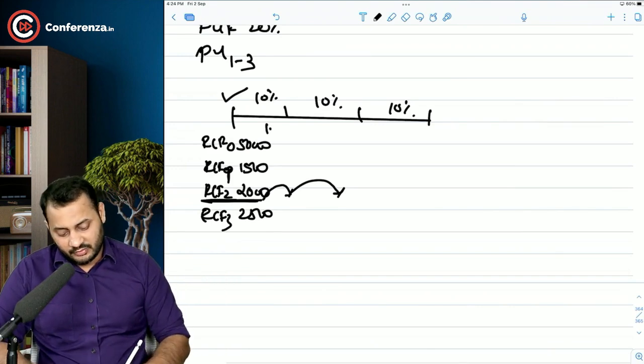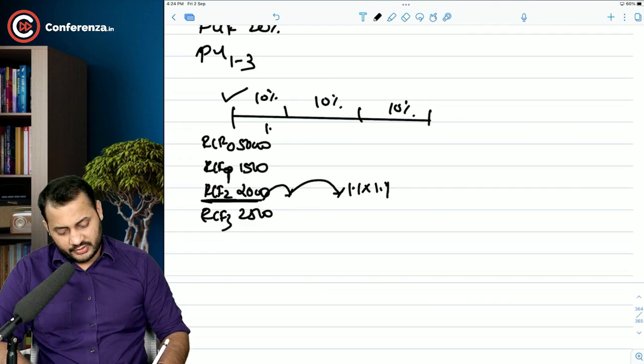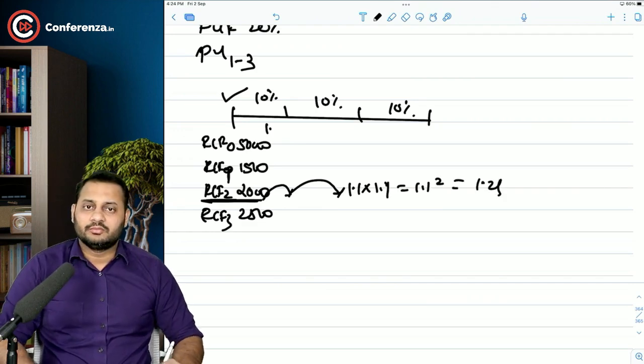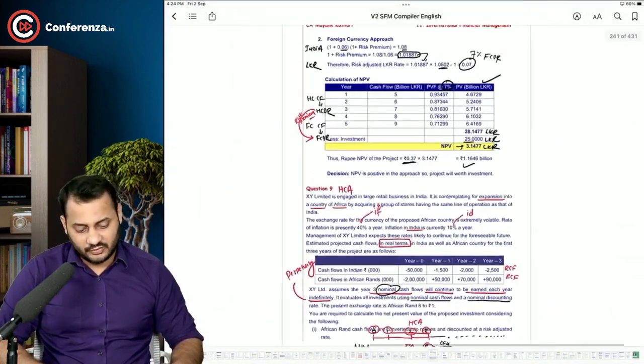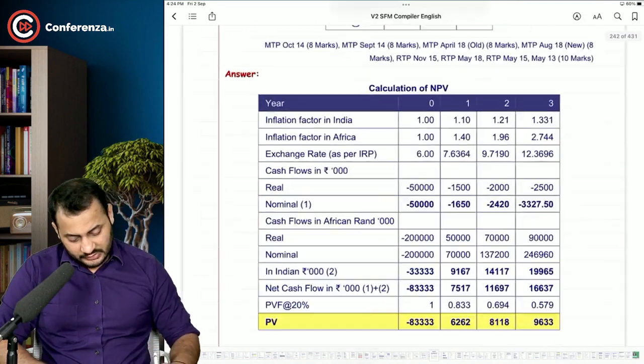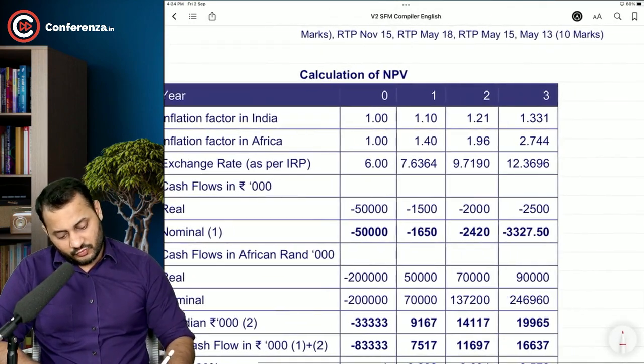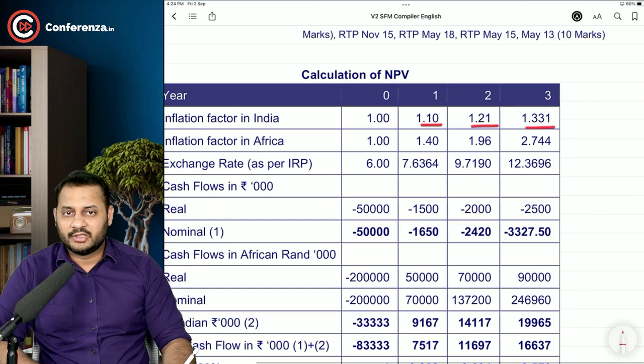So in this case it will be 1.1 into 1.1, that means 1.1 square, that is 1.21. In this manner, we have to solve this question. Have a look now at the answer.